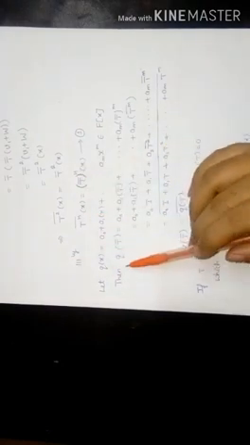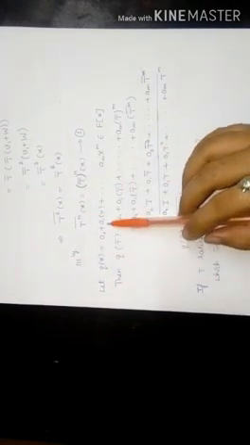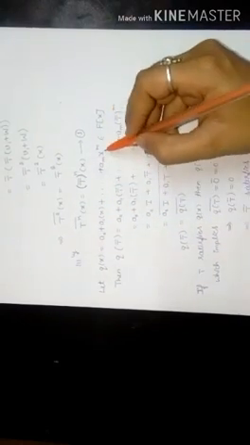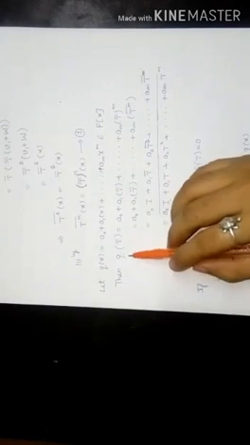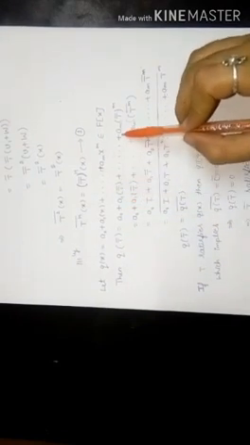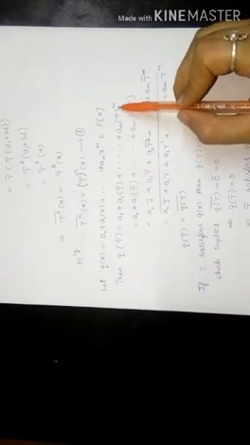Now let us consider a polynomial q of x, which is equal to a0 plus a1 x plus so on up to plus am x power m. Then q of T bar is equal to a0 plus a1 T bar plus so on up to plus am T bar whole power m.